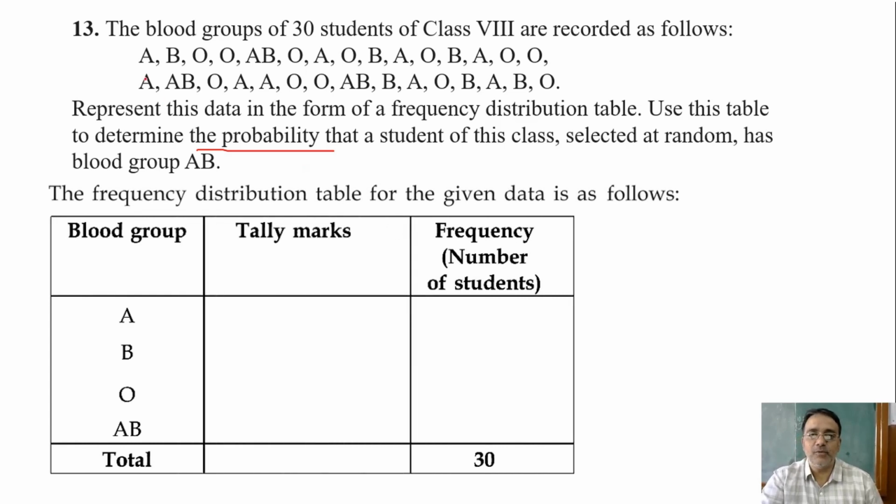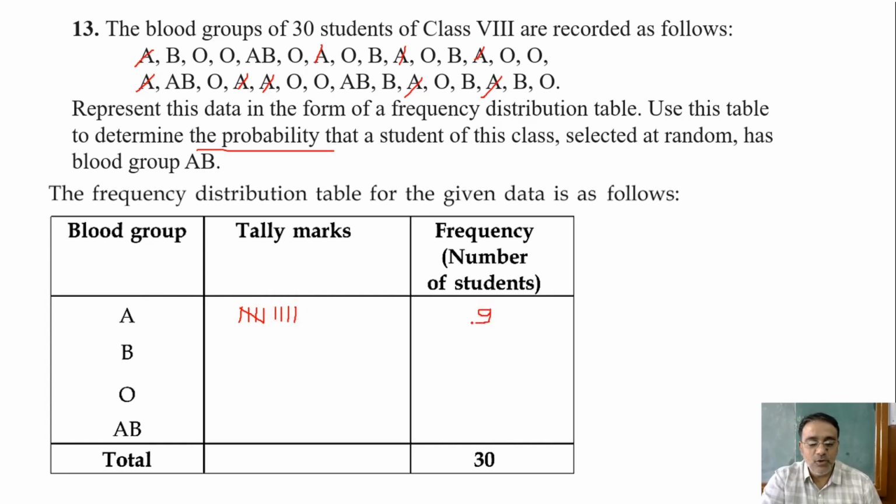Let's make a blank table. So A group, how much to count? How many A groups are there? 1, 2, 3, 4, 5, 6, 7, 8, 9. Okay, so we'll write tally marks first. 1, 2, 3, 4, 5, 6, 7, 8, 9.